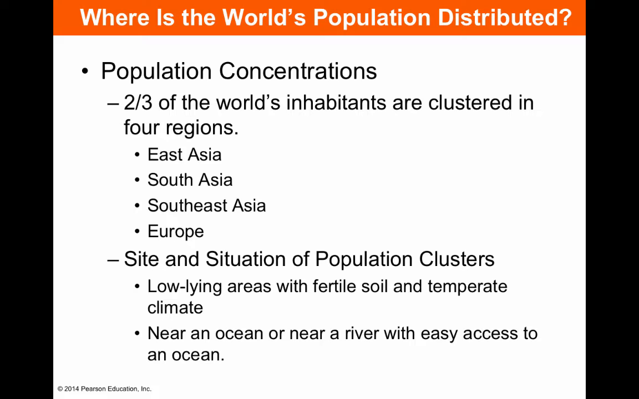So the site and situation of these population clusters are in low-lying areas with fertile soil and temperate climate. They're also near an ocean or near a river that has easy access to an ocean.